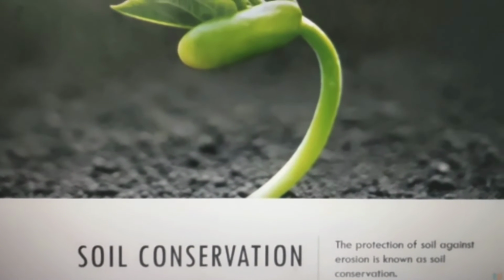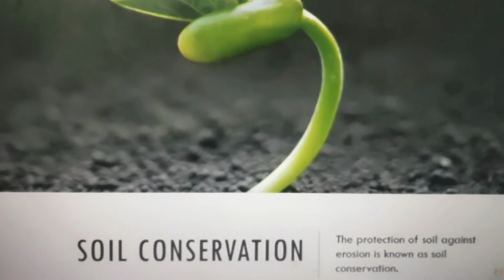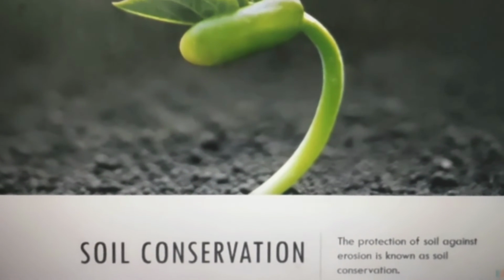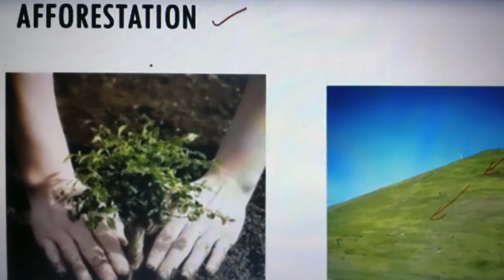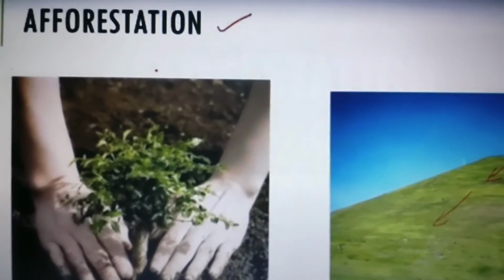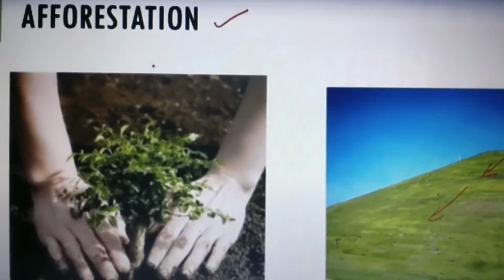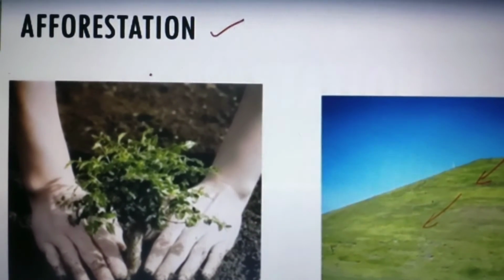Now we are going to discuss different methods of conserving the soil. The first method that we are going to discuss to save the soil from getting eroded is afforestation. All of you know what afforestation is.